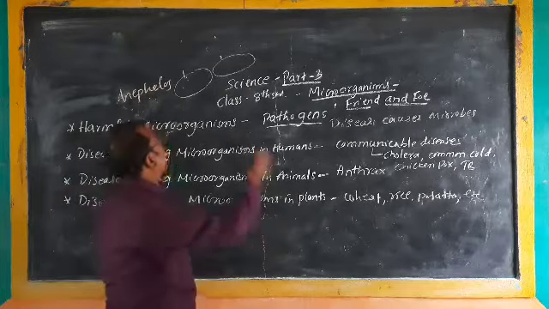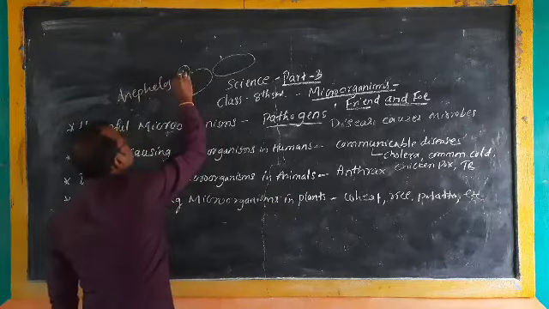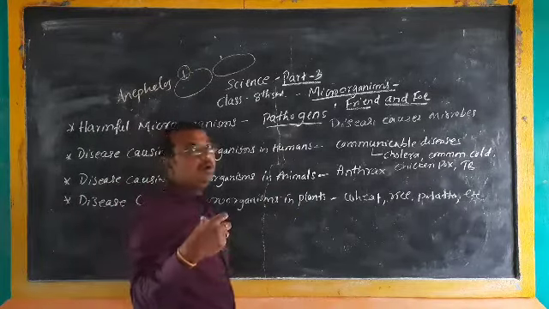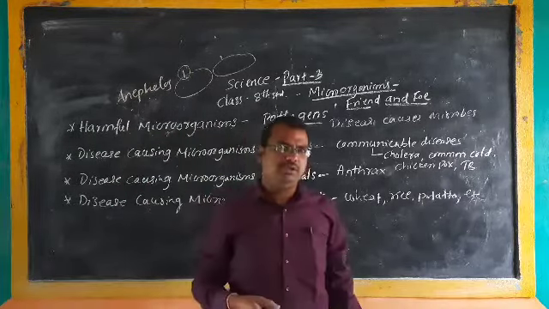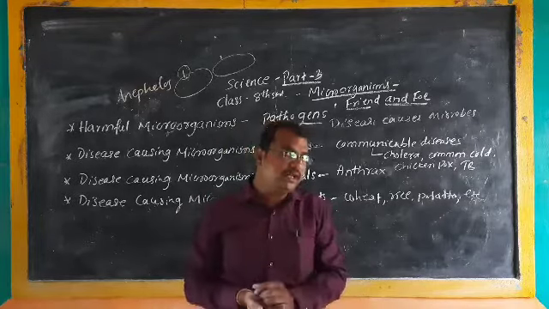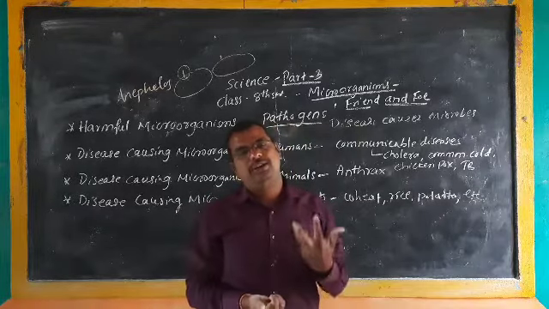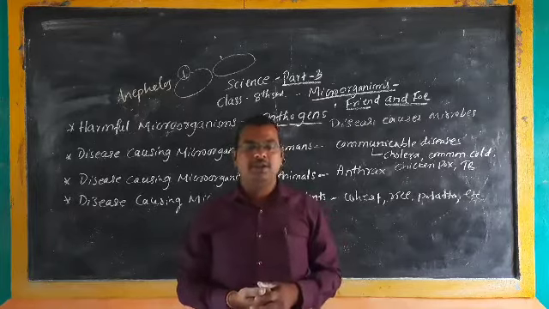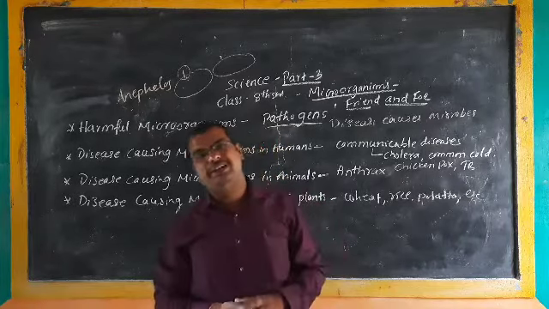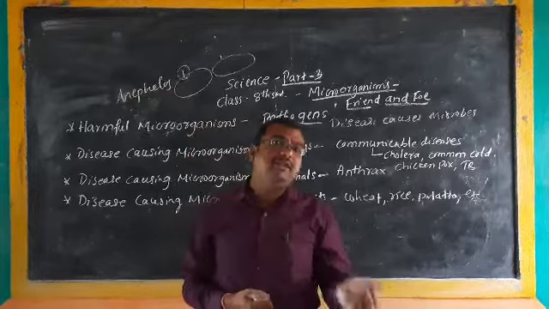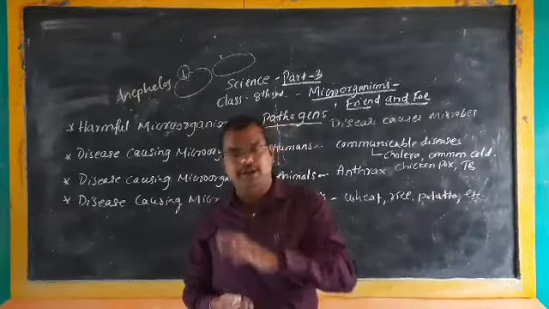Again, if the same mosquito sits on open food items, what happens if you eat such food items? You may suffer from those diseases. So here the mosquitoes are called what? Carriers. They carry the disease-causing microorganisms.